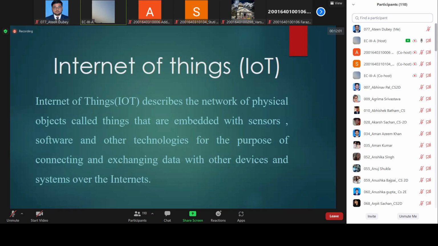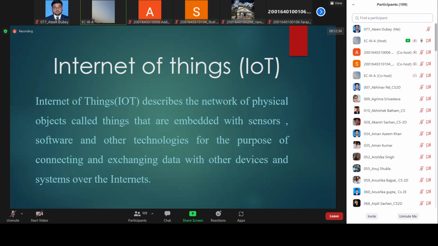So the first is sensors. The physical objects written in this definition are basically a combination of various sensors. What is an actuator? It is a device that converts electrical signals into physical motion. It is the opposite of a sensor. A sensor converts physical motion or whatever we receive from the environment into an electrical signal.